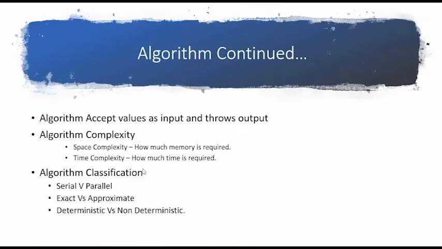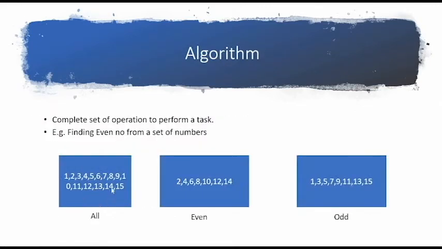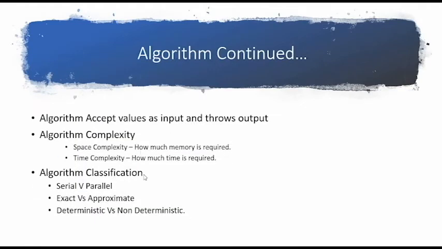And the time complexity would be how much time it takes to differentiate between even and odd. Suppose I increase the data set from 1 to 1000, and then this algorithm runs to differentiate even and odd, how much time does it take as I increase the data set? That would be the time complexity of that algorithm.